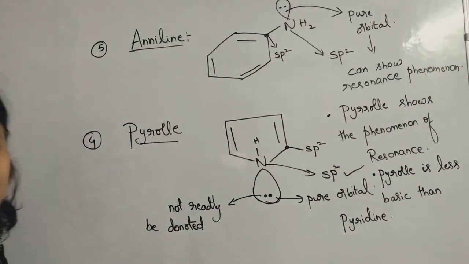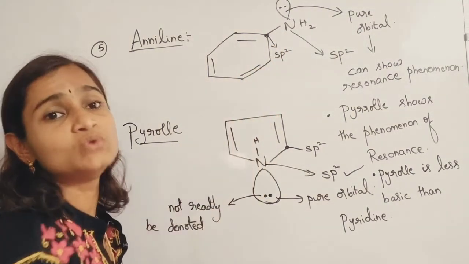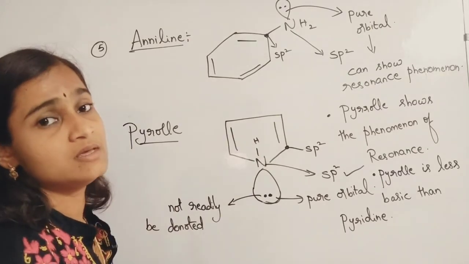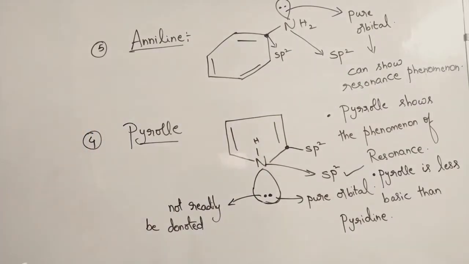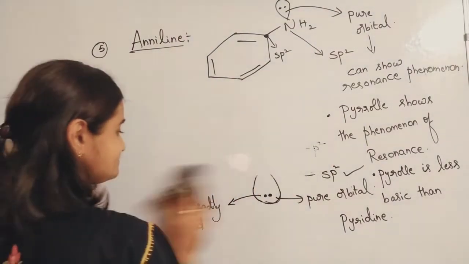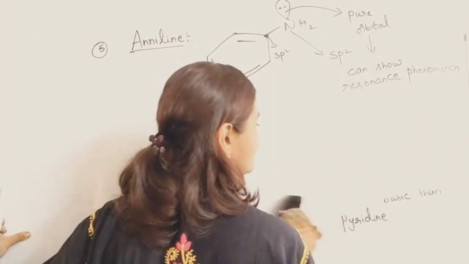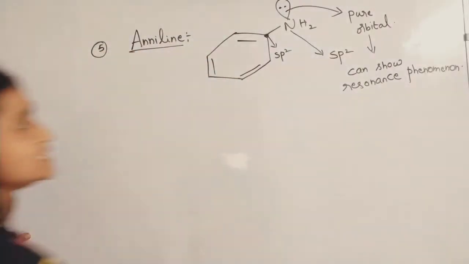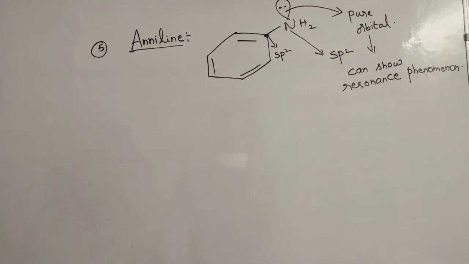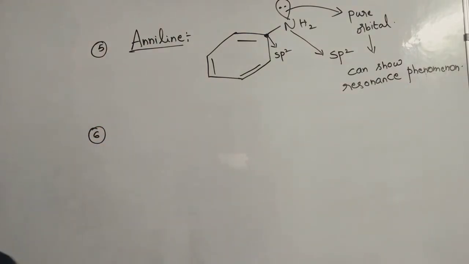So this is also one of the examples in which the hybridization of nitrogen in aniline is sp2 only. It's not sp3. Please remember this point, right? Then we'll go for the next example. I would like all of you to make note of all these examples. Prepare notes for all these examples.